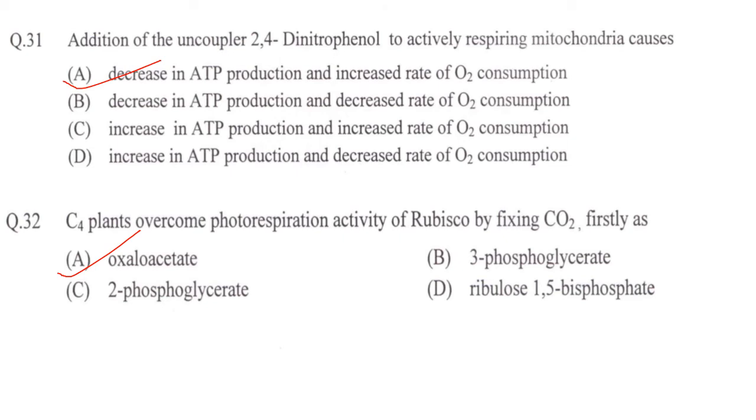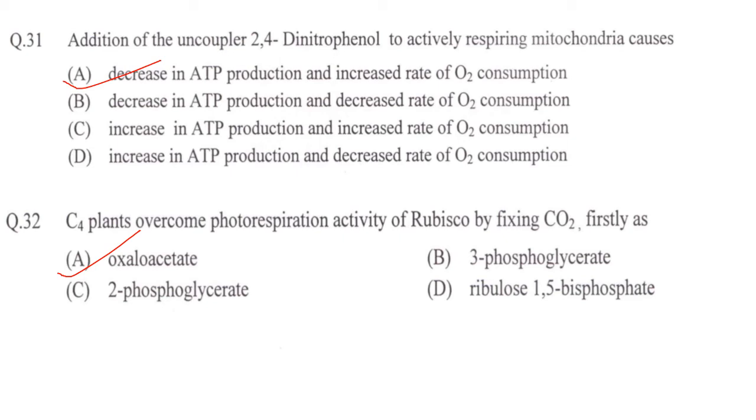Addition of an uncoupler 2,4-dinitrophenol to actively respiring mitochondria causes decrease in ATP production and increased rate of oxygen consumption; decrease in ATP production and decreased rate of oxygen consumption; increase in ATP production and increased rate of oxygen consumption; or increase in ATP production and decreased rate of oxygen consumption. Answer is decrease in ATP production and increased rate of oxygen consumption. This is because dinitrophenol disrupts the H plus gradient, thereby reducing the ATP synthesis.